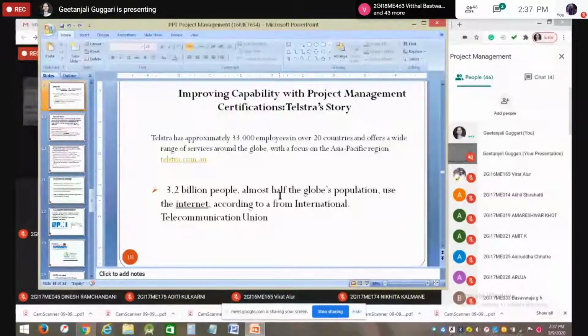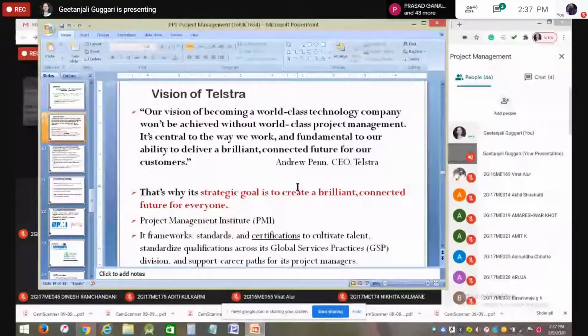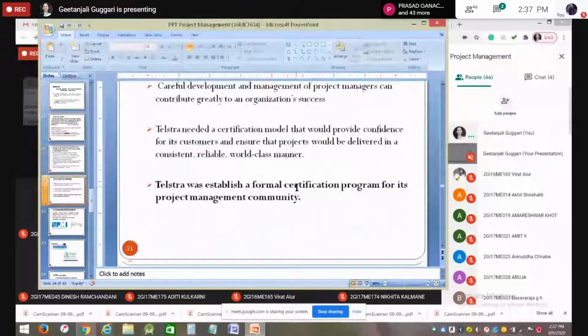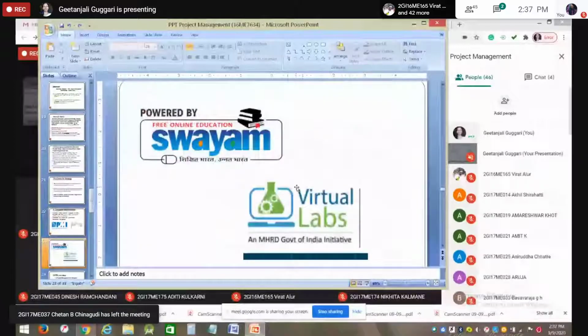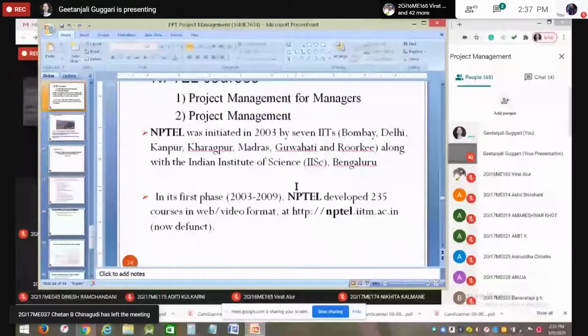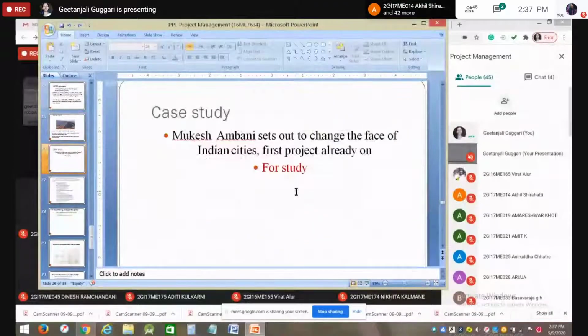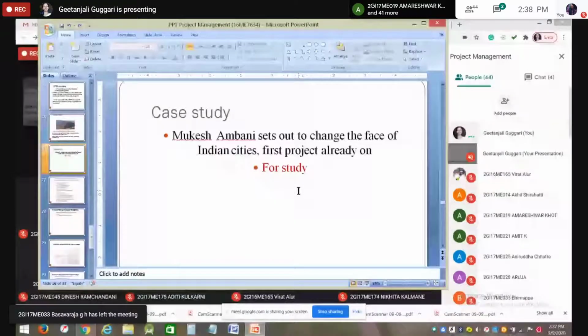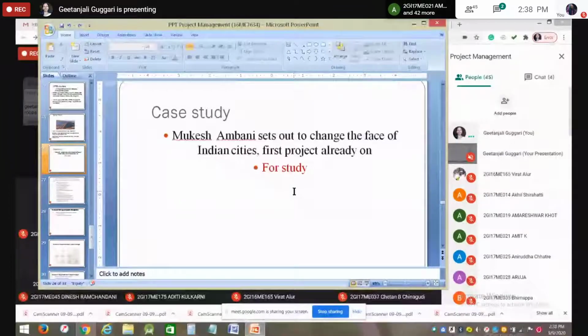Yesterday we discussed the case study on improving capability with project management certifications, the Telstra company story. I gave one homework for you to go through the case study of the Reliance Group of Industries. Have you worked on this, or shall we take it up in the next class? Okay, no problem.